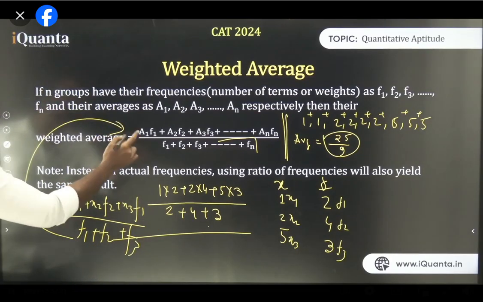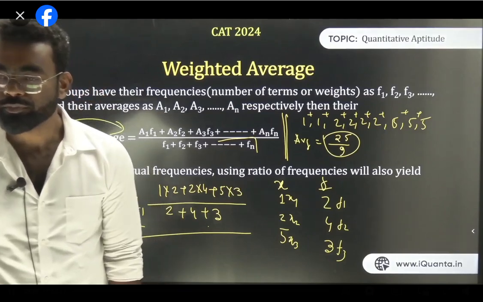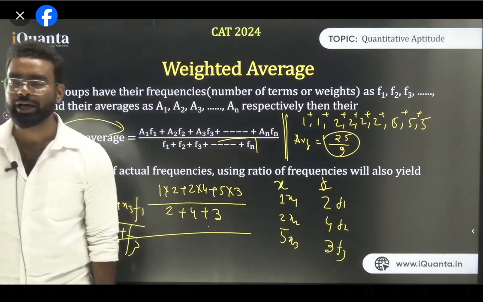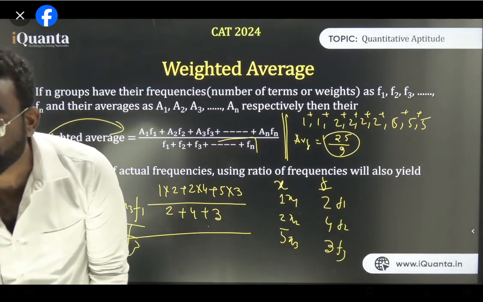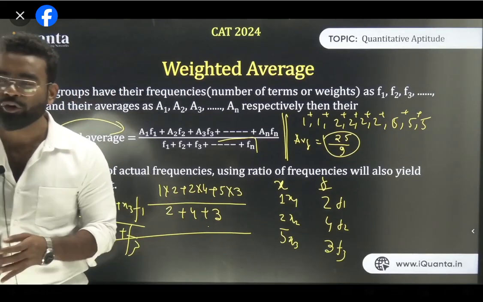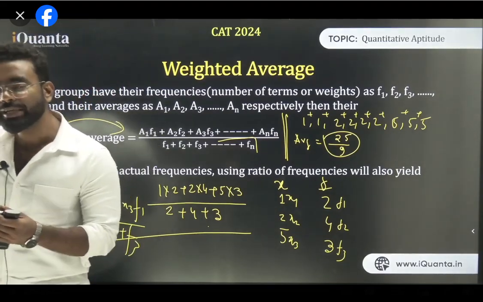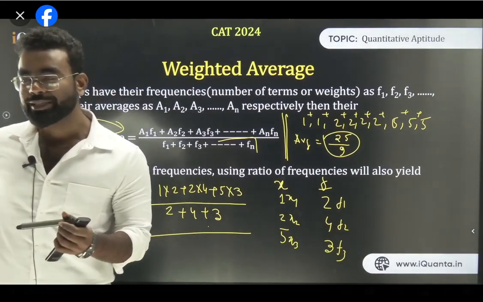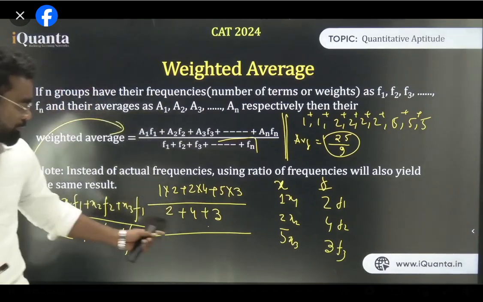And isn't it the same as before? It's just a modified form of average. This is the same as average. Why do we call it weighted average? Because one value occurs multiple times. When it occurs multiple times, that becomes its weight, that becomes its frequency. Nothing else. So this is what weighted average is, and that is the formula.